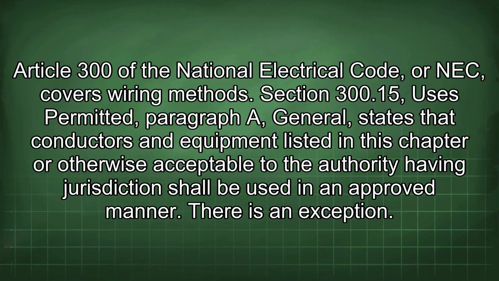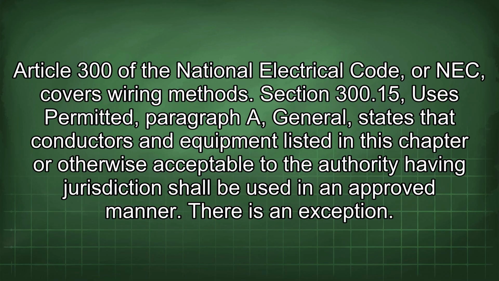Article 300 of the National Electrical Code, or NEC, covers wiring methods. Section 300.15, Use is permitted. Paragraph A, General, states that conductors and equipment listed in this chapter or otherwise acceptable to the authority having jurisdiction shall be used in an approved manner.